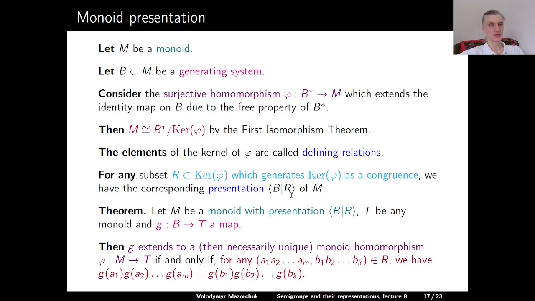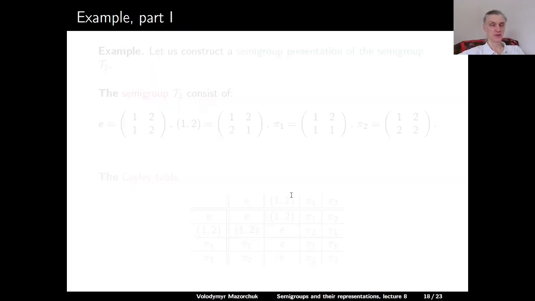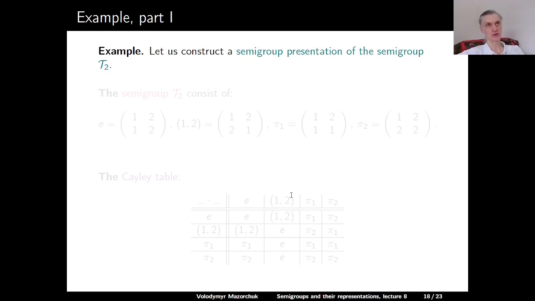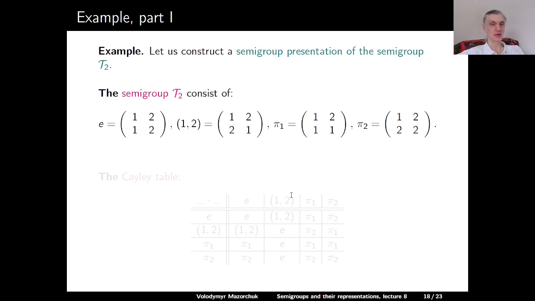in the monoid T. Now let us look at one explicit example. Let us consider a semigroup presentation of the semigroup T2, that is, the full transformation semigroup on a two-element set. This semigroup consists of four elements. We have the identity transformation, which sends 1 to 1 and 2 to 2. We denote it by e.